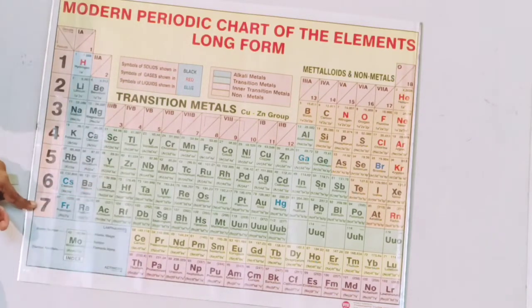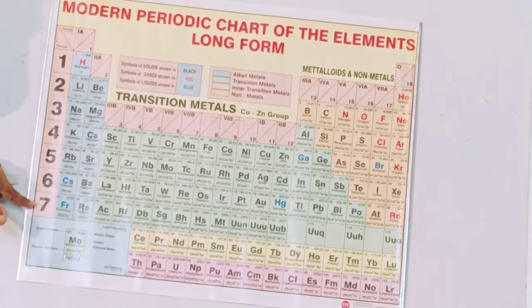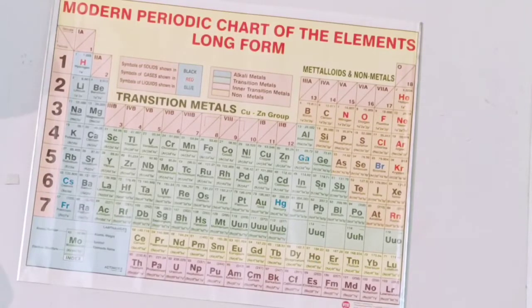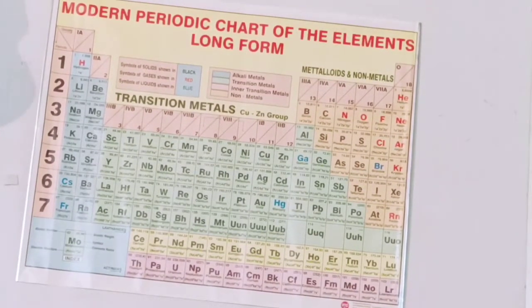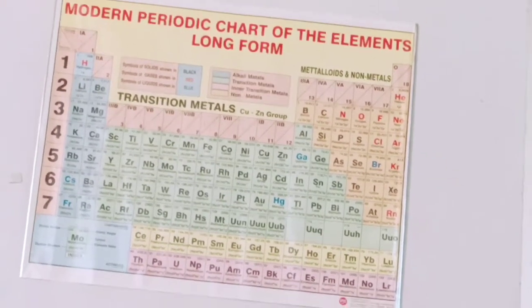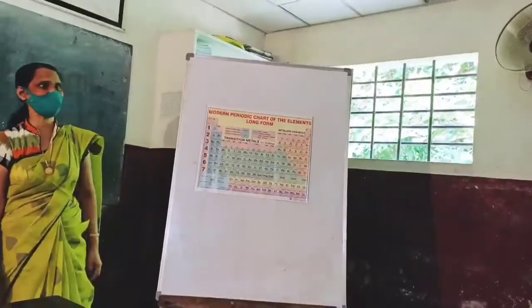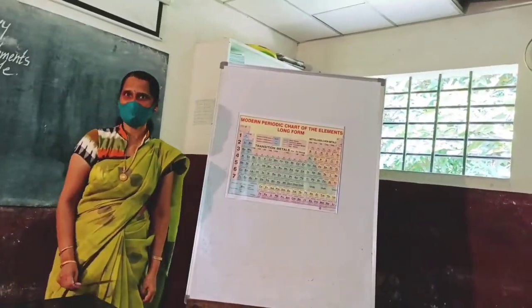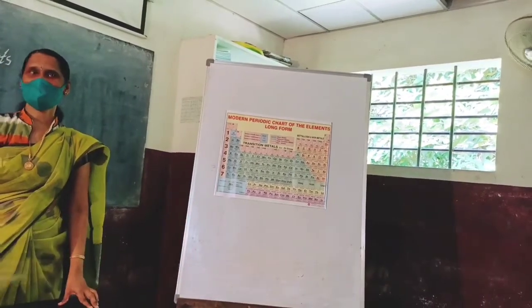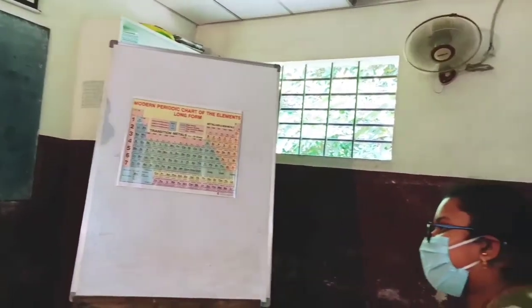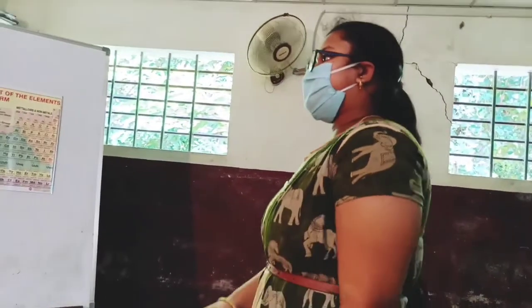And 18 groups. Shall I test your knowledge by asking the elements, names of groups and periods, my dear children? It is somewhat difficult to remember, but I want to test your knowledge. Shall I ask you? Any problem? No. Okay. First to Prasanna, okay, first period can.